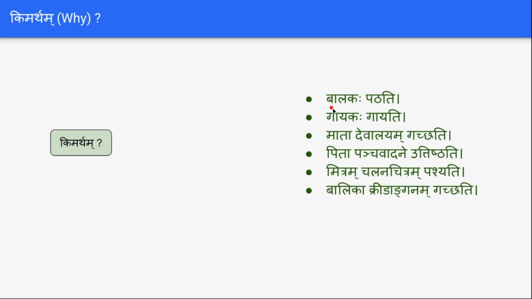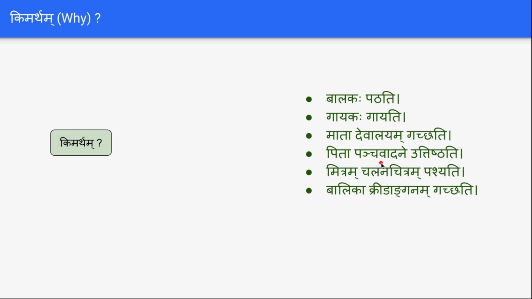Udaharanam, balakah patati. Balakah kimartham patati? Why does the boy read? And gayakah gayati. Gayakah kimartham gayati? Why does the singer sing? And mata devalayam gachati. Mata kimartham devalayam gachati? Why does the mother go to the temple?